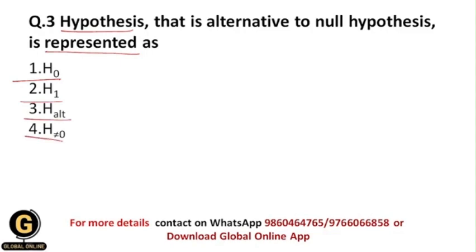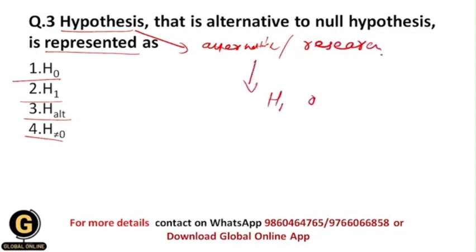So basically students, null hypothesis predicts that there is zero relationship between the variables, and that's why the alternative hypothesis to null hypothesis predicts that there is a relationship between the variables. All of you getting? And that's why this kind of hypothesis is called the alternative hypothesis, or it is also called the research hypothesis. Okay, and it is denoted by H1 or HA. All of you getting?